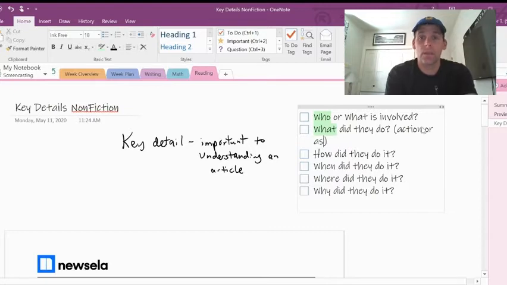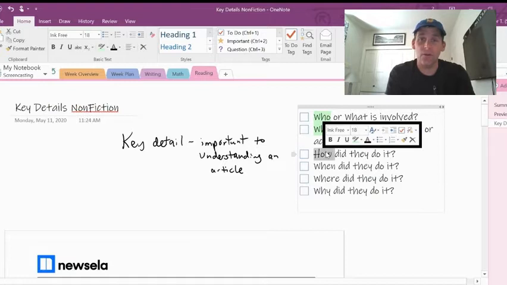As I continue on, how did they do it? The how matters, and in this case, that's what's going to give us a little bit more depth. If we say, oh, there was an oil spill that happened, how did that happen? Or how did somebody clean it up? Those types of things. What are the things that we could find out there?